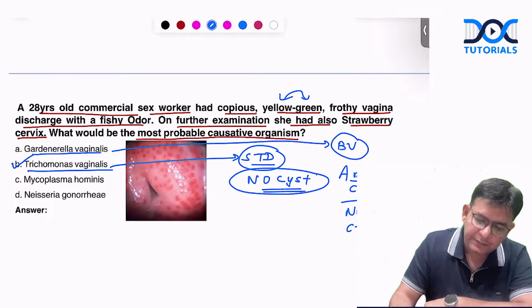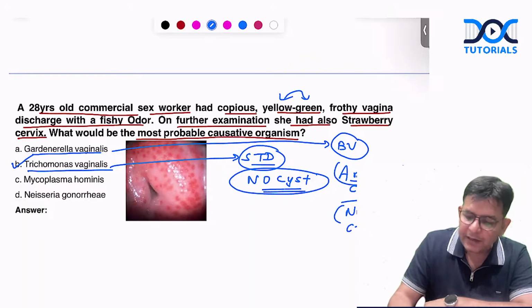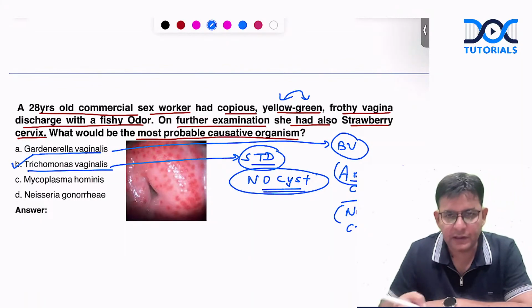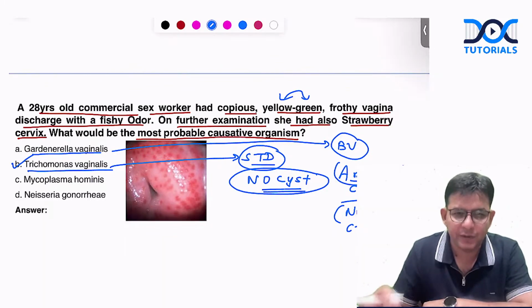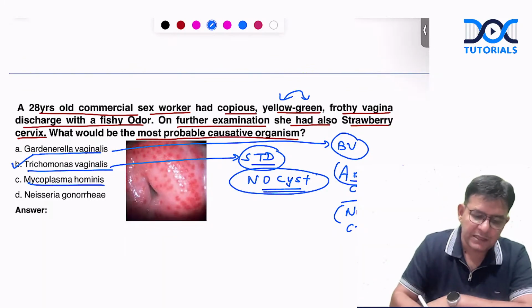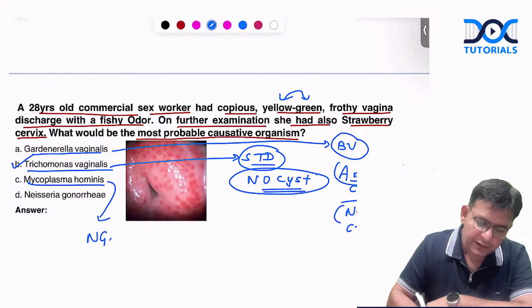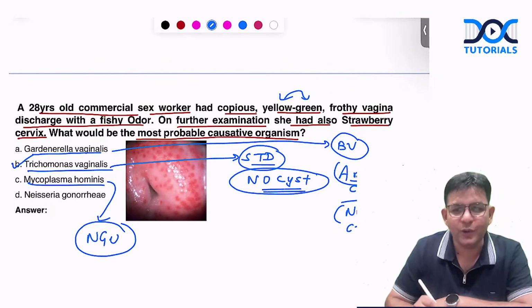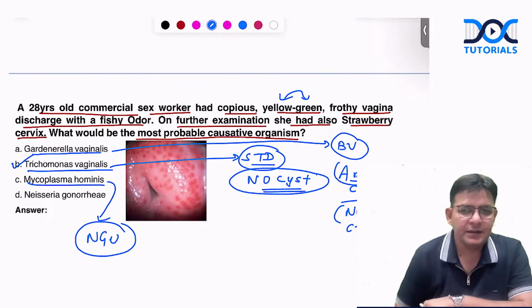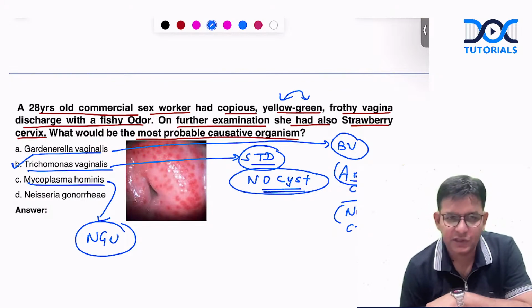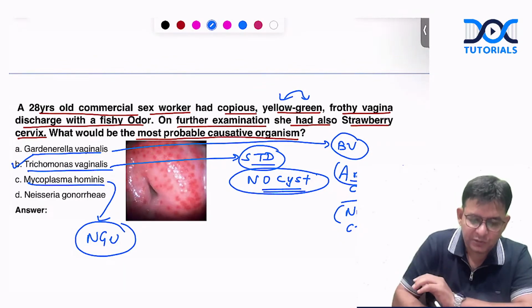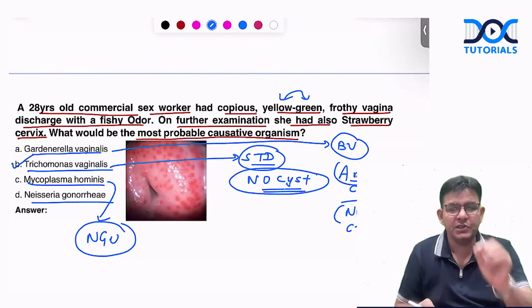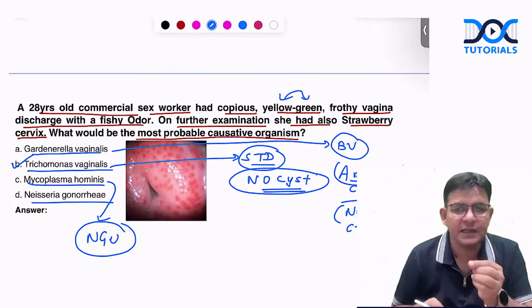Nugent's criteria. So Nugent's criteria is also for what, guys? Bacterial vaginosis. And the drug of choice for this also is metronidazole. In pregnancy, metronidazole. Mycoplasma hominis associates with what? NGU, non-gonococcal urethritis. Okay, less of a discharge and thin discharge. Neisseria gonorrhoeae leads to urethritis and the discharge is very thick. It looks like semen.